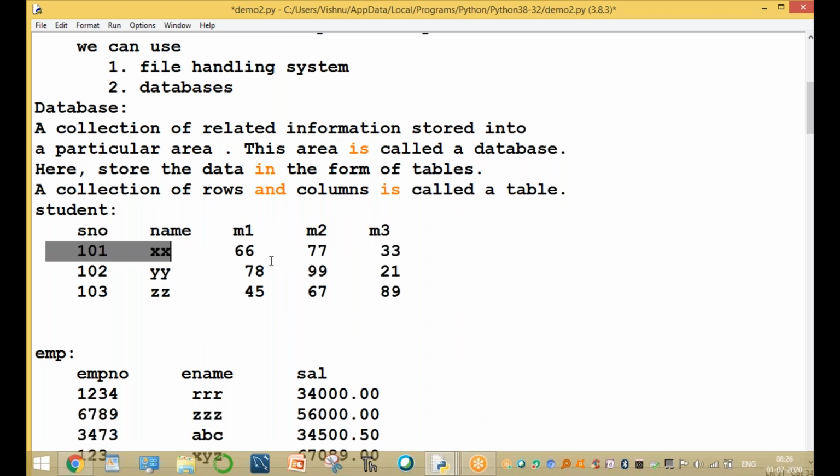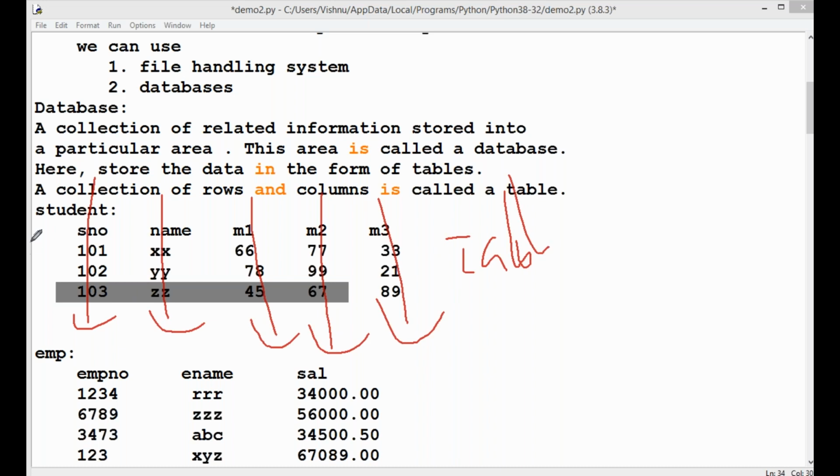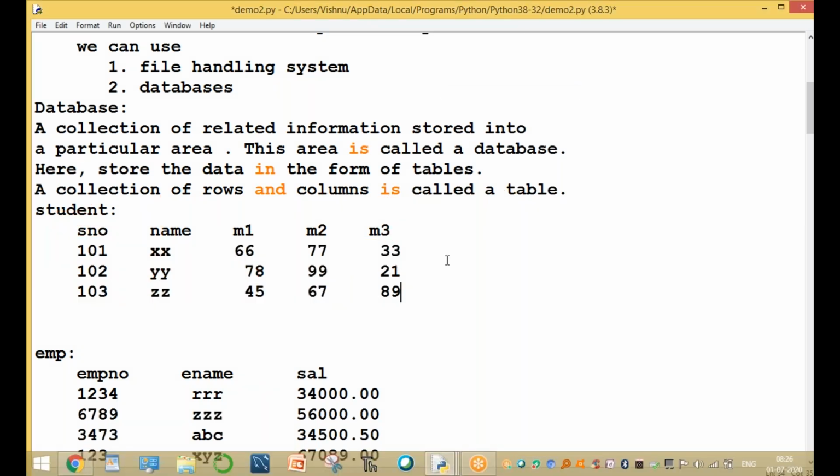This is a row, and these are the columns. A collection of all these rows and columns is called a table, the entire thing. In the table, the headings are called column names or field names. These are called rows, and the rows are values. Clear, guys, up to here?